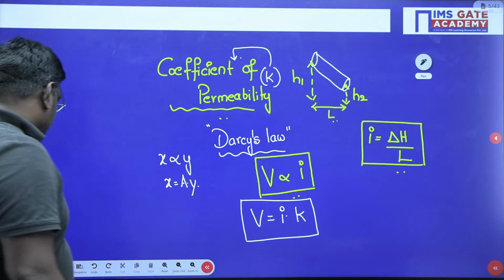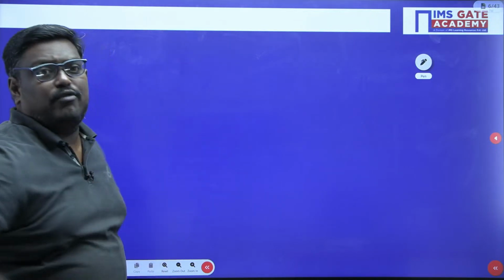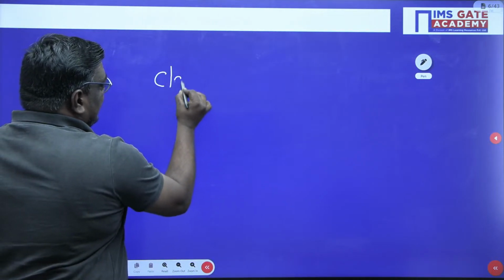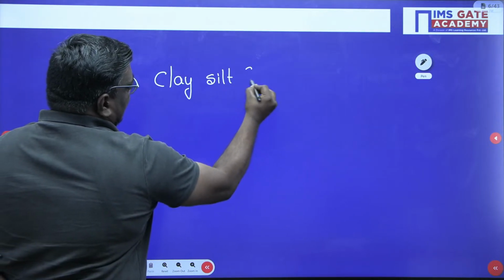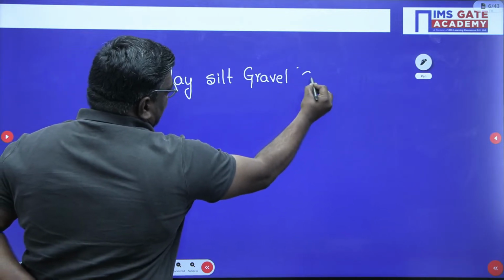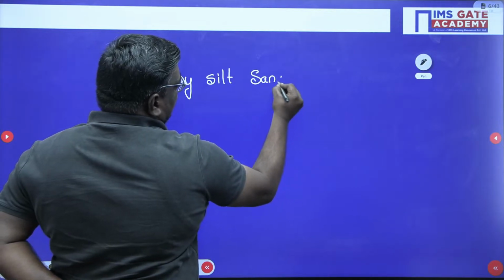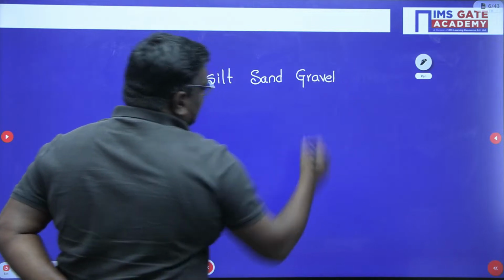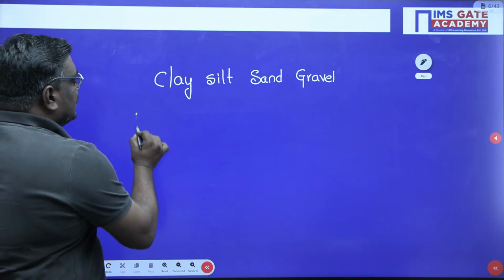Now, my dear students, actually in IES 2024, what they have asked is, if I take clay, silt, sand and gravel, let me tell you how the range of coefficient of permeability will be.